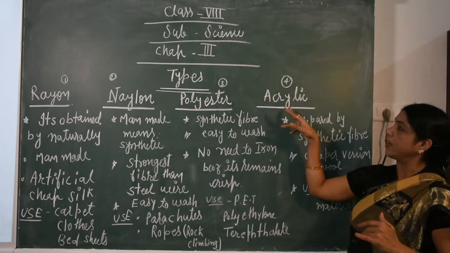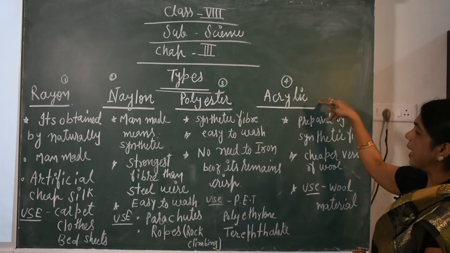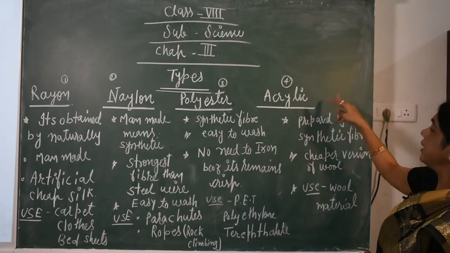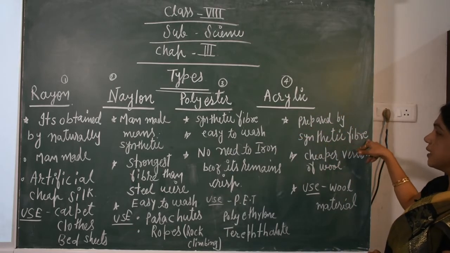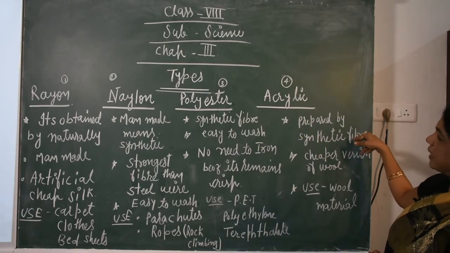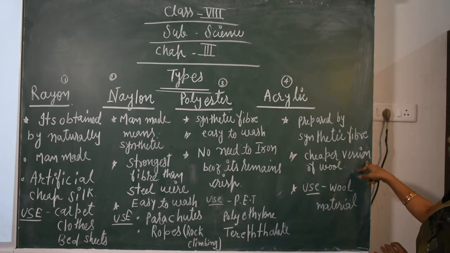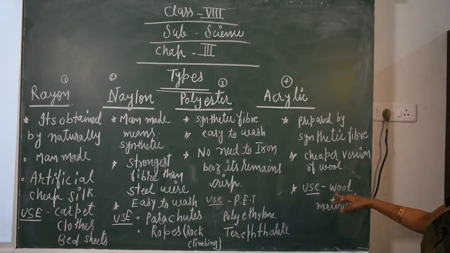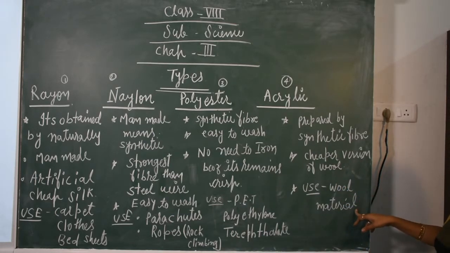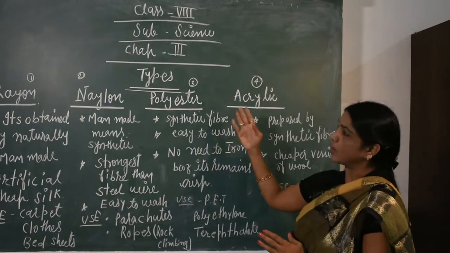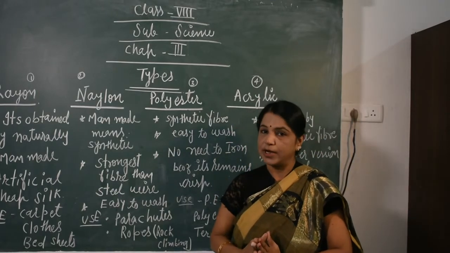Now further we are going to see the acrylic. Acrylic is prepared from synthetic fiber. Acrylic is also a fiber, a cheaper version of wool, used as wool material. So we have seen 4 kinds of fibers.